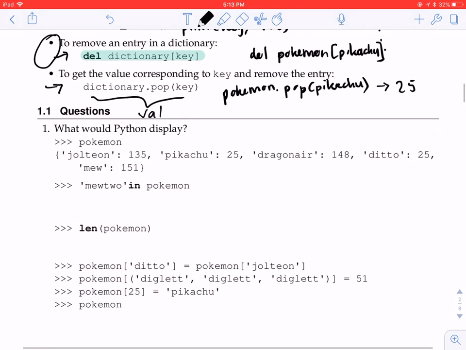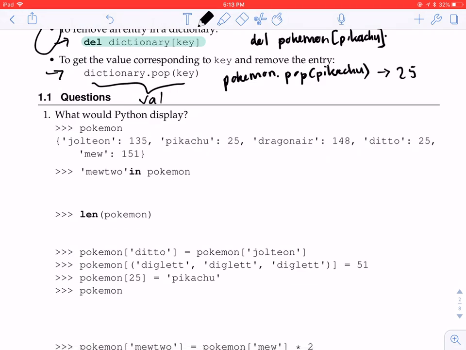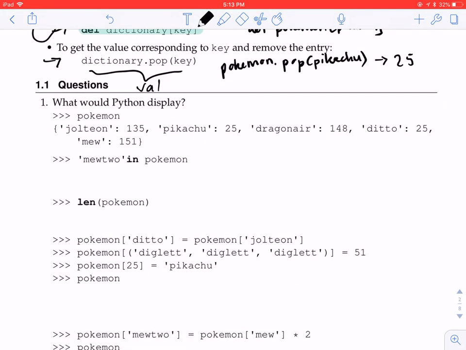And now moving on to the first question of this part of the discussion. We have an example using some dictionary syntax, with our familiar Pokemon dictionary. The first question is whether Mewtwo is in Pokemon. This syntax checks whether Mewtwo is a key in the dictionary, and you can see here that it's not, so it's going to return false.